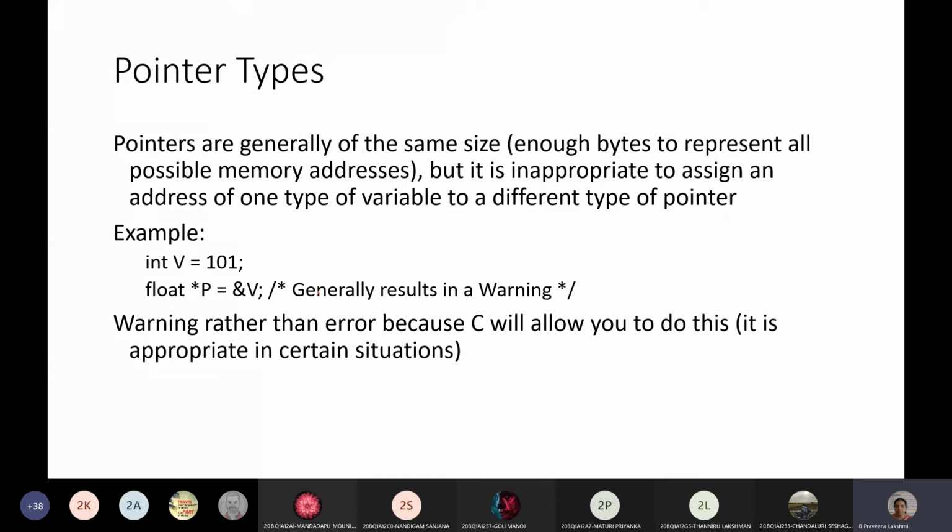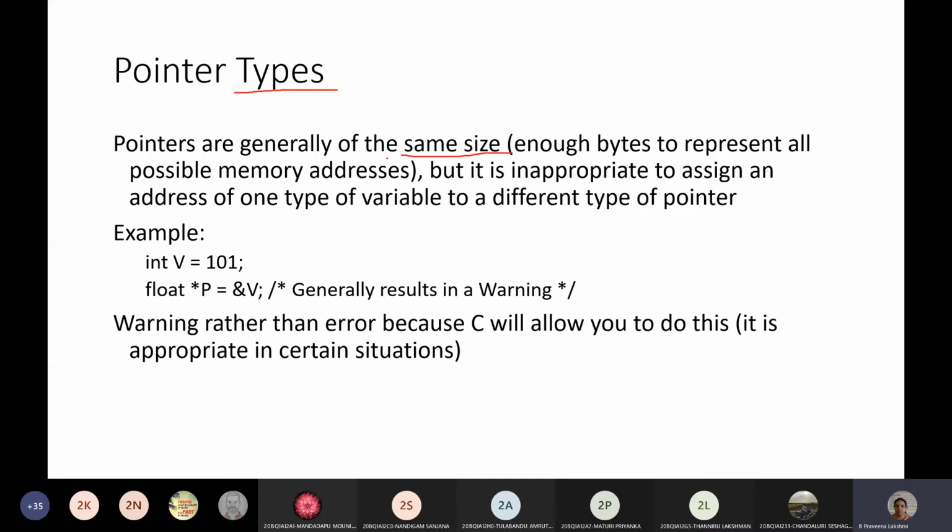Next, pointer types. Pointer types is nothing but the pointer data type, or we can say pointer size and pointer data type. Both pointer type and pointer size. As we discussed in the previous class, a pointer has the same size irrespective of the data type of the pointer, because each and every pointer's purpose is to hold an address.